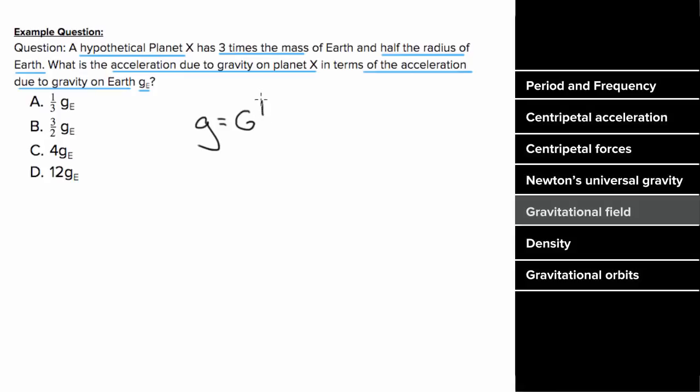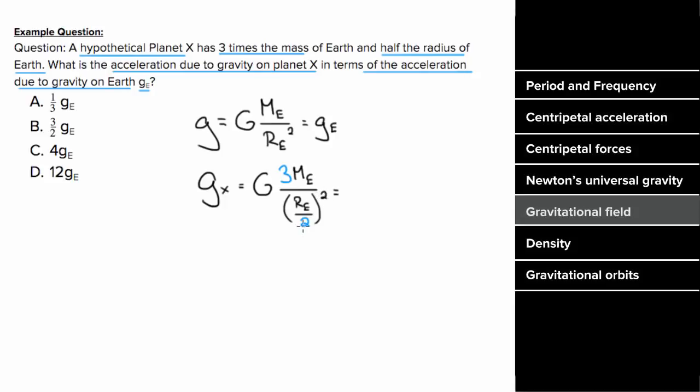So we know that the gravitational field on Earth has to be big G times mass of the Earth over the radius of Earth squared, which we're calling g_E. And the gravitational field on planet X would be big G times 3 times the mass of the Earth divided by half the radius of the Earth squared. And when we square this factor of a half, we'll get 1/4, which is in the denominator. So 3 divided by a fourth is 12 times big G mass of the Earth over radius of the Earth squared. And since this entire term here is the acceleration due to gravity on Earth, the acceleration due to gravity on planet X is going to be 12 times the acceleration due to gravity on Earth.